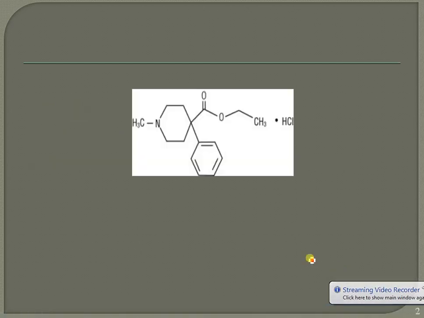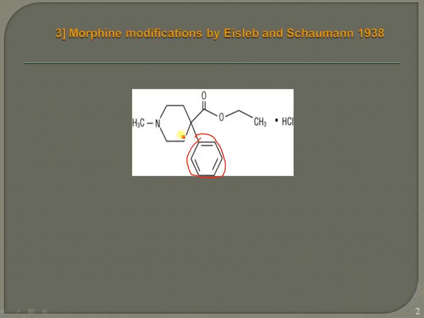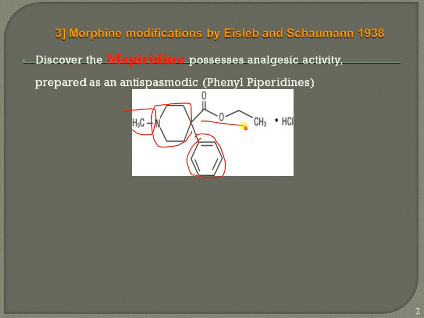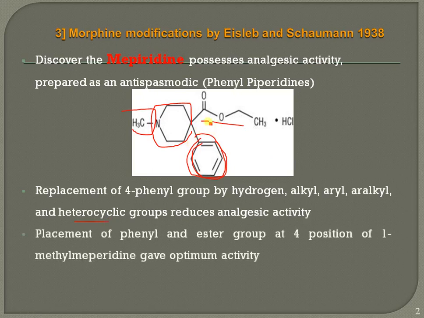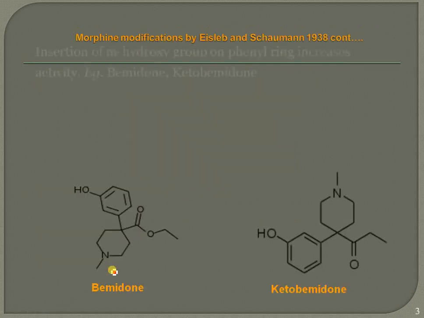These phenylpiperidines are nothing but a phenyl ring substituted on a piperidine ring system. It is not only a piperidine, it is a 1-methyl piperidine ring with an ester group substituted. Replacement of this phenyl group by hydrogen or an alkyl group decreases the biological activity. A heterocyclic group also reduces the analgesic activity. Placement of the phenyl and ester group at the fourth position of this 1-methyl piperidine gives the optimum activity.